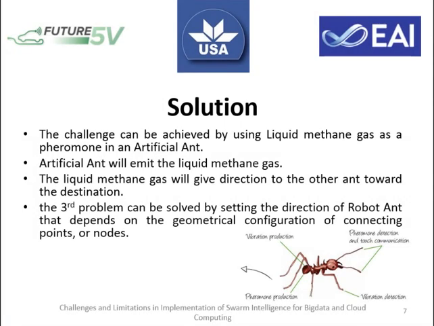The first challenge can be addressed by using liquid methane as a pheromone in an artificial ant. When the robot ant starts its journey, it will emit liquid methane from its body, and other ants will trail that liquid methane to follow that ant.